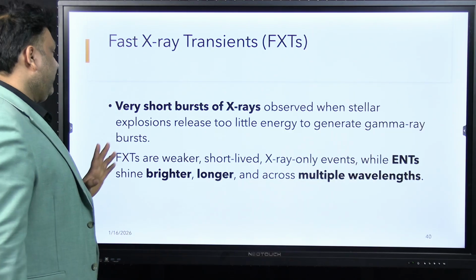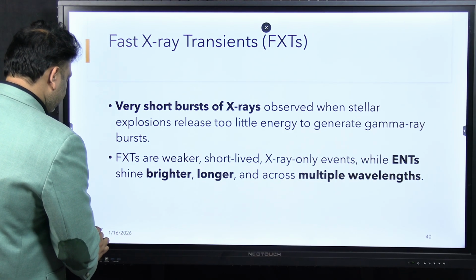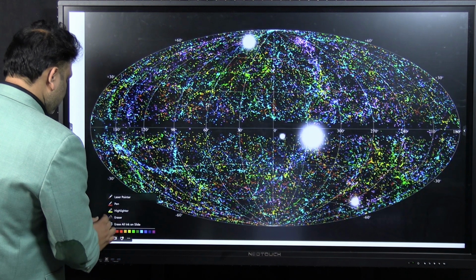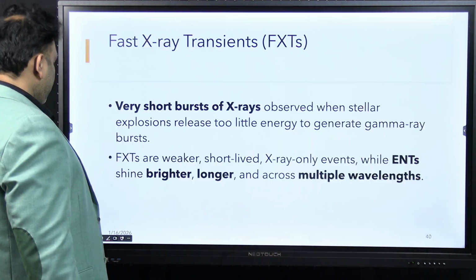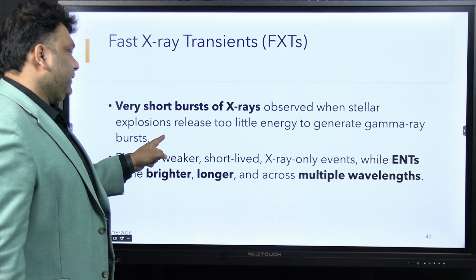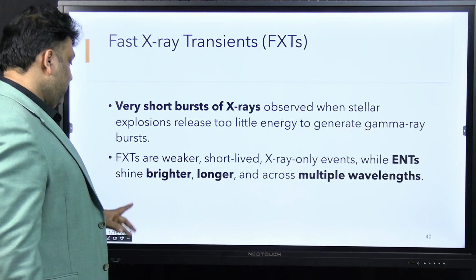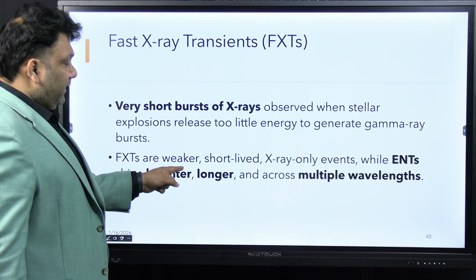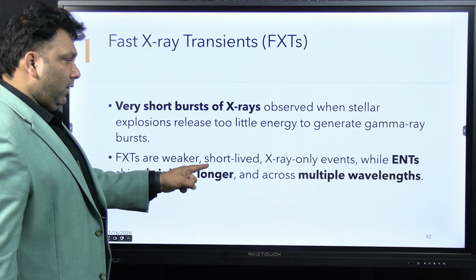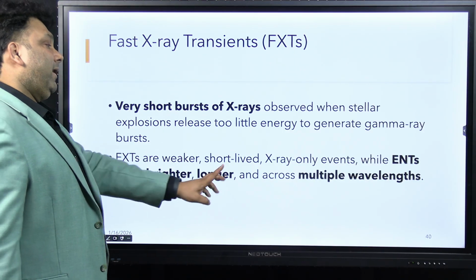Fast X-ray transients are very short bursts of X-ray observed when stellar explosions release too little energy to generate gamma ray bursts. So FXTs are weaker, short-lived X-ray only events, while ENTs shine brighter, longer, and multiple.